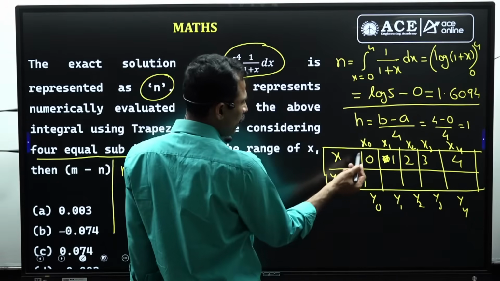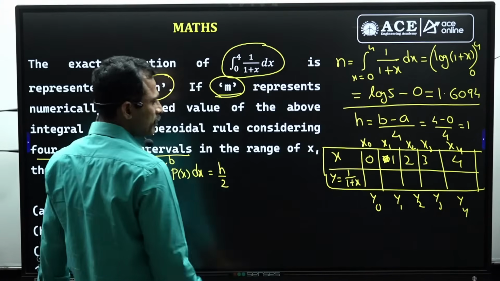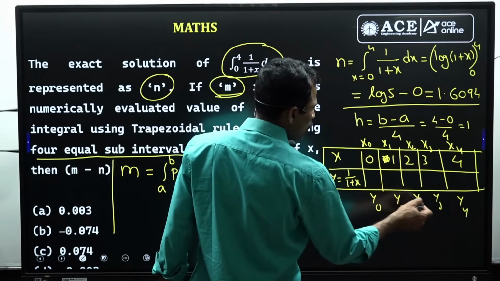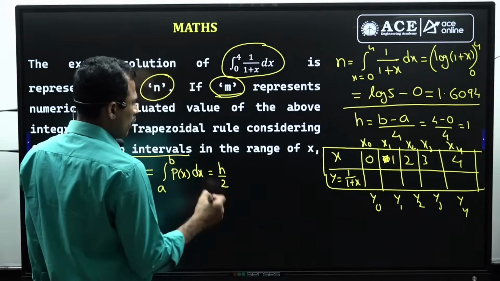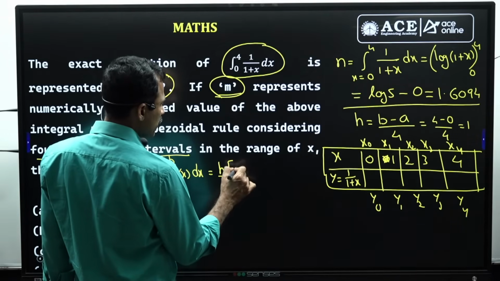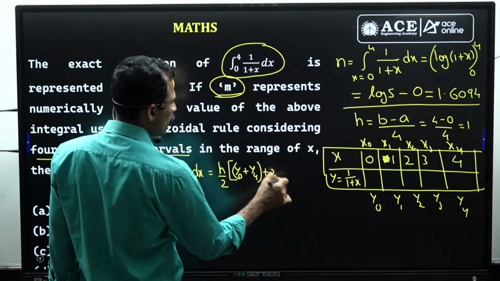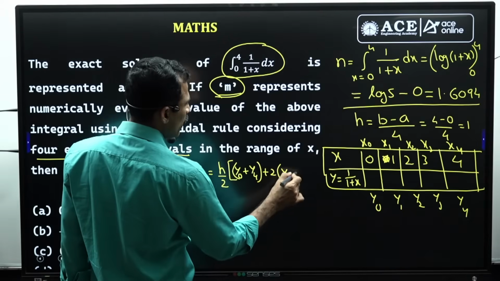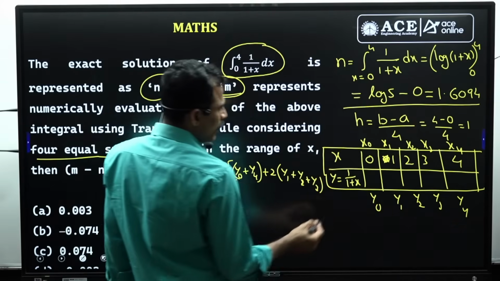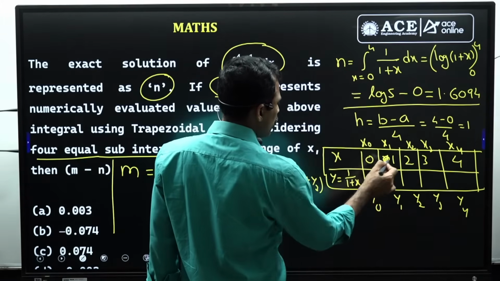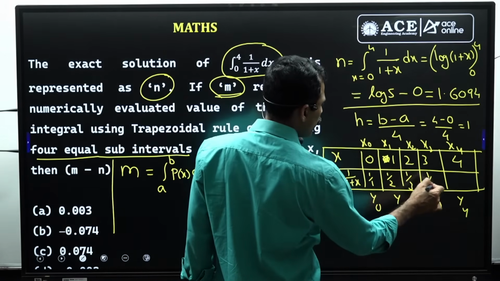Now using this function, in place of x, substitute 0, 1, 2, 3 and so on, and we get the function values. So totally how many values are here? 1, 2, 3, 4, 5. According to these data points, the formula will be the sum of the first and last, y0 plus y4, plus 2 times the sum of the remaining, y1 plus y2 plus y3. When you substitute x equal to 0, this becomes 1 by 1. For x equal to 1, this becomes 1 by 2. For x equal to 2, this becomes 1 by 3, 1 by 4, 1 by 5.